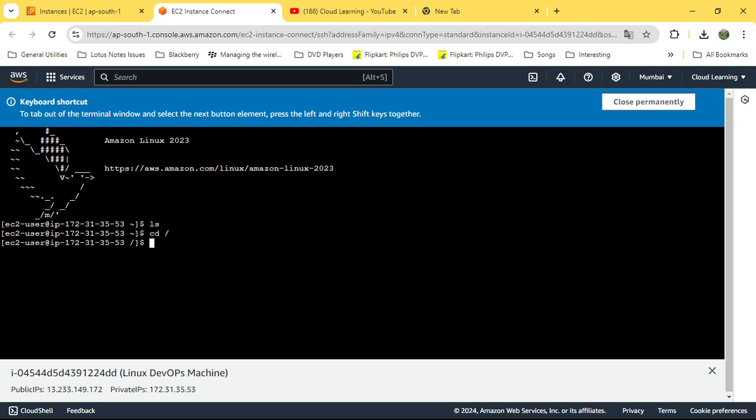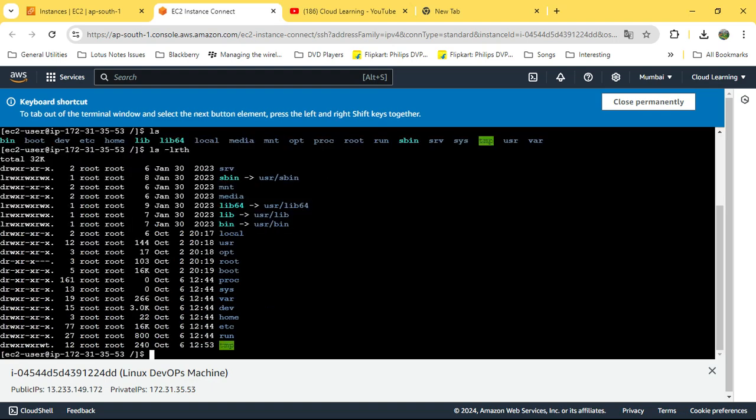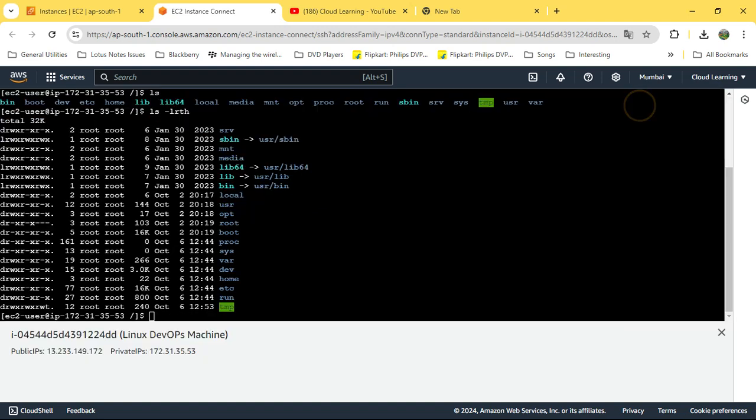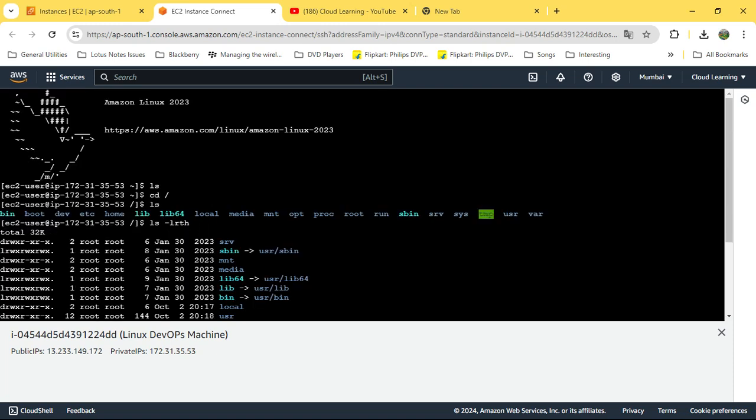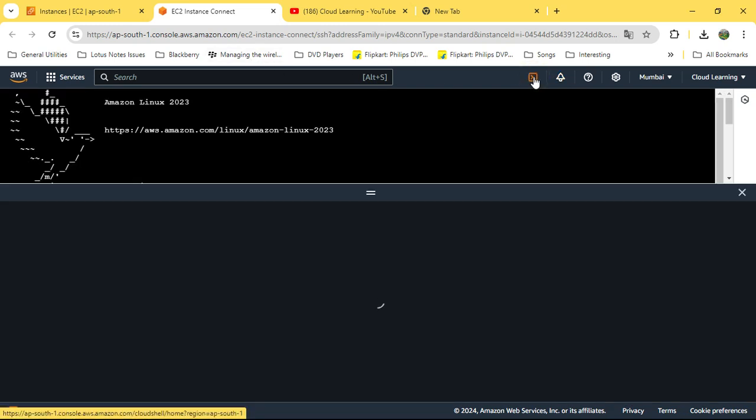You can go for cd slash and then in the root directory you can see that the server is there, right? Files are there and you can see all the details, right? So this is a good way to log in and utilize this. So this is one way to connect to your Linux machine. But if you don't want to go there and connect every time, one more option is there. It is Cloud Shell.